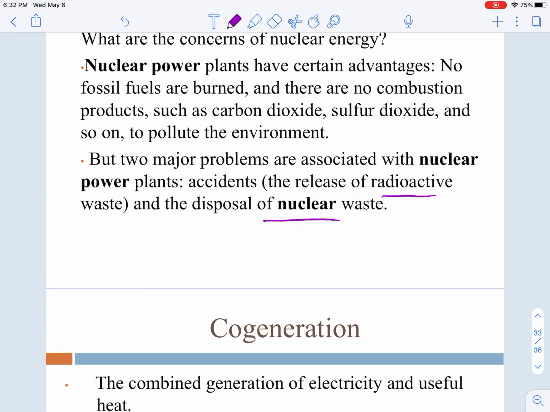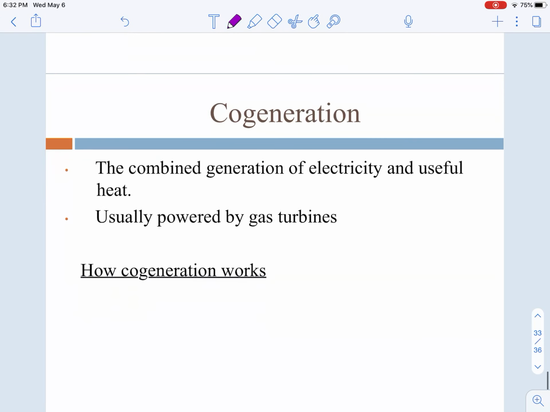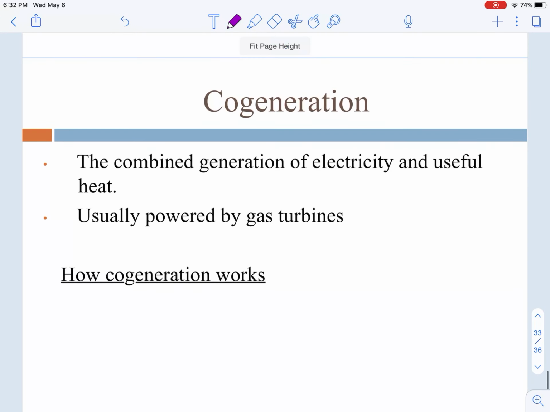Nuclear energy, there's a little point about how there may be some advantages in that we don't burn fossil fuels and make those emissions, but the radioactive waste and the problems with where we dispose the nuclear waste are some huge concerns that we have not solved all the problems for yet, so we're not using that around here anyway a whole lot.